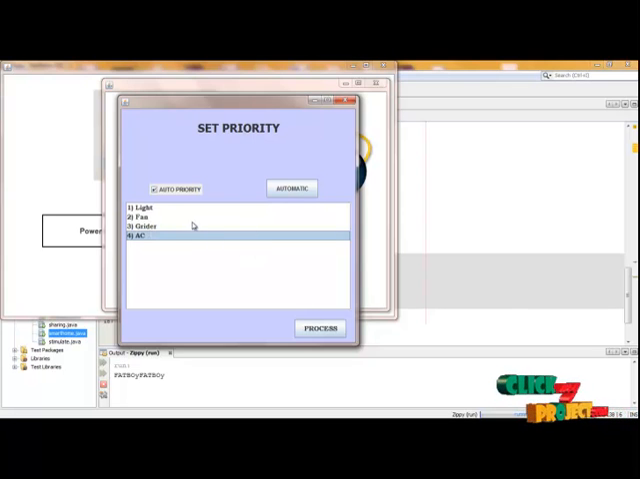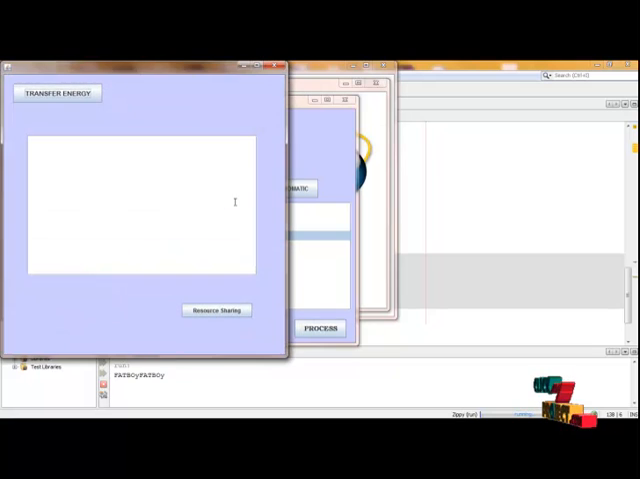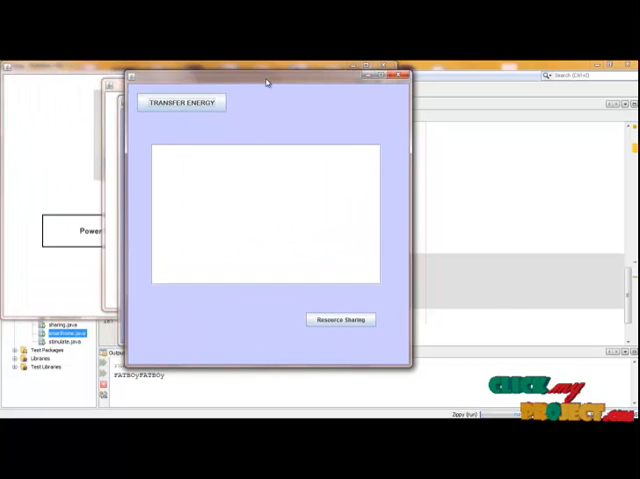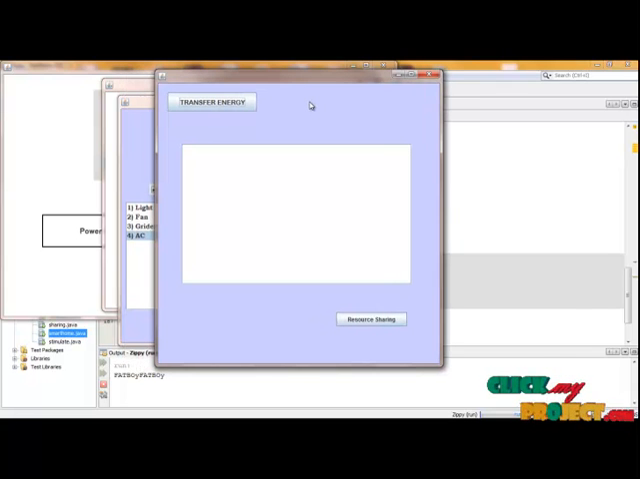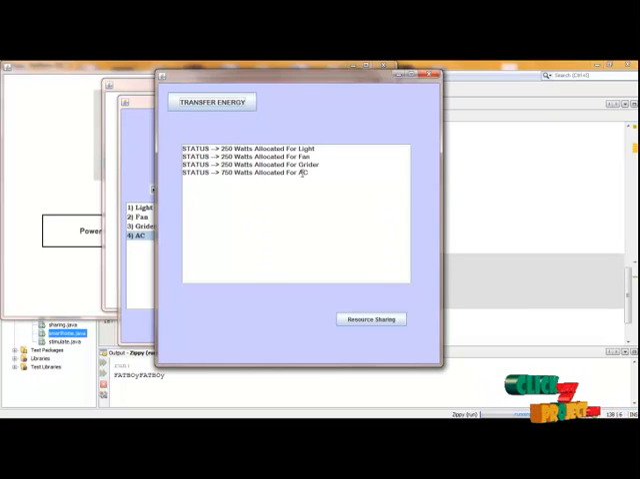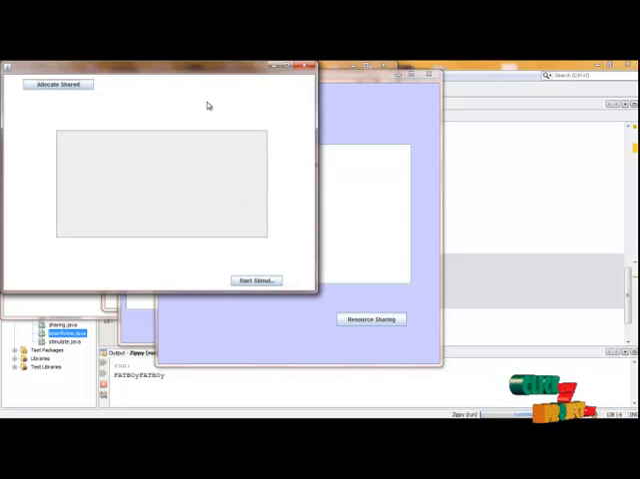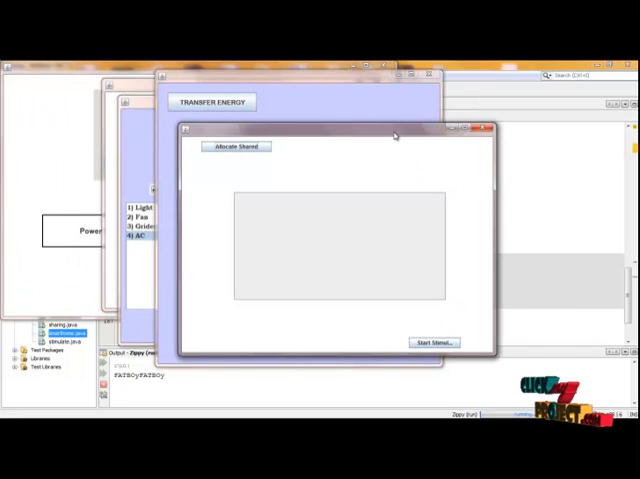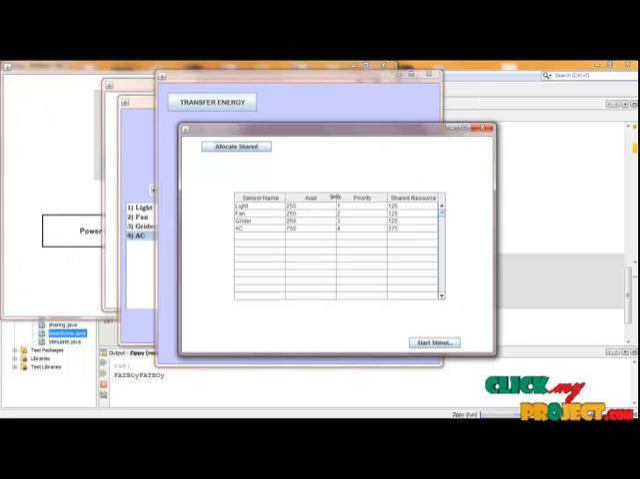After getting the priority window, I am going to transfer the energy to each and every application individually by creating small cells for each and every device application. After clicking transfer energy, it will transfer the energy to each and every electronics application as per my given instruction. After transferring the energy, I am going to allot the shared resources for each and every device.